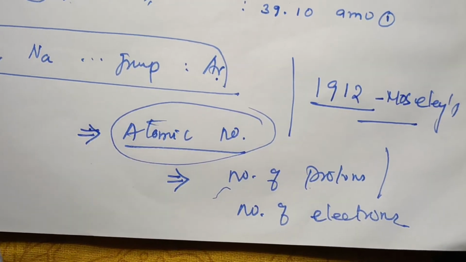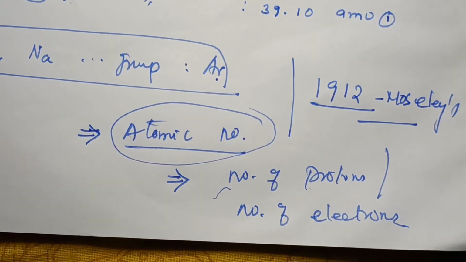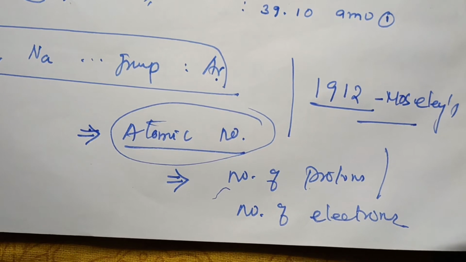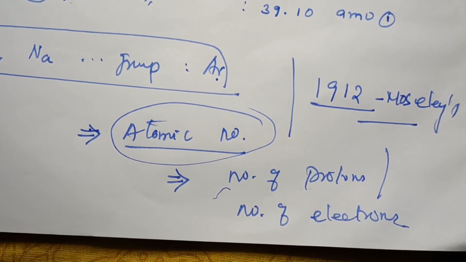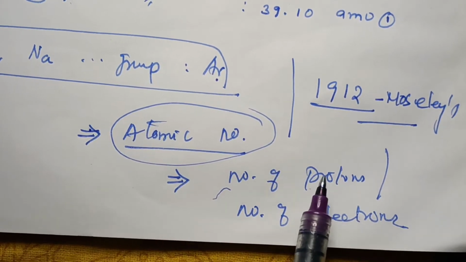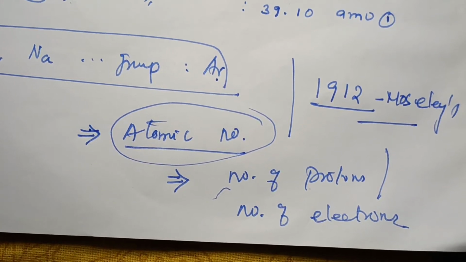It is a good way to arrange the elements in the periodic table based on atomic number and their properties. It is a well-known fact that the atomic number of an element is equal to the number of protons, or the number of electrons, present in the neutral atom of the element.